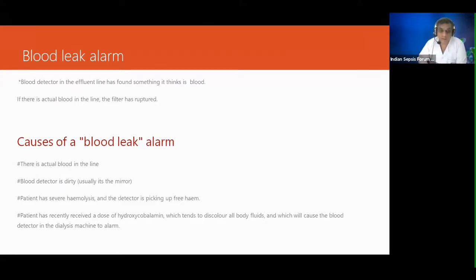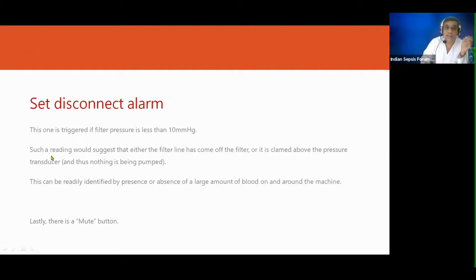The patient has severe hemolysis and the detector is picking up free heme, or the patient might have received a recent dose of hydroxycobalamin, which tends to discolor all body fluids and will cause the blood detector in the dialysis machine to buzz again and again. Set disconnected alarm if the pressure is less than 10 millimeter of mercury. Such a reading would suggest that either the filter line has come off the filter or it has climbed above the pressure transducer and thus nothing is being pumped. This can be readily identified by presence or absence of a large amount of blood on and around the machine.